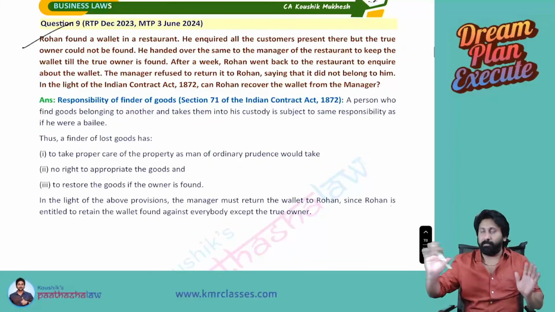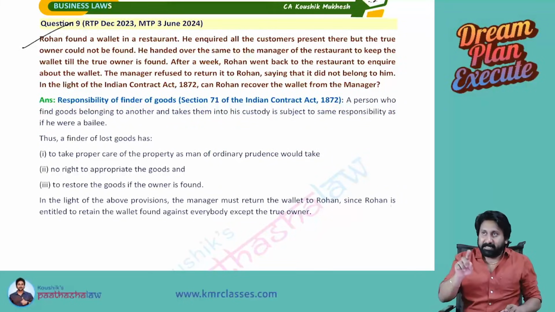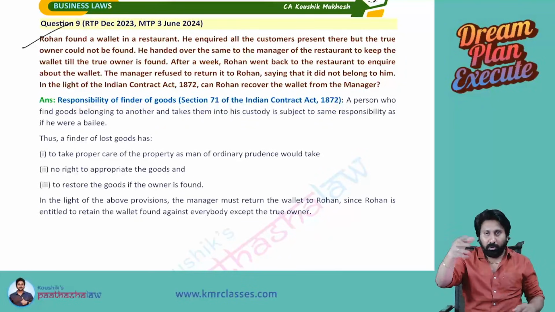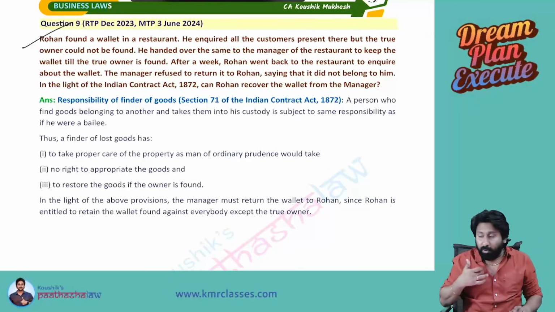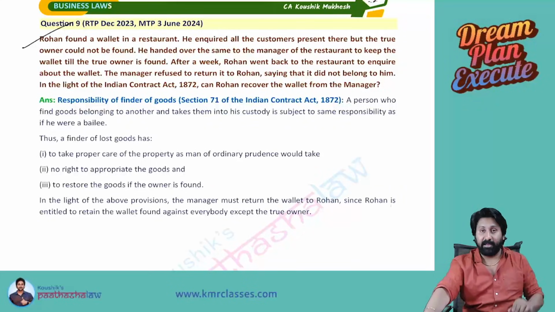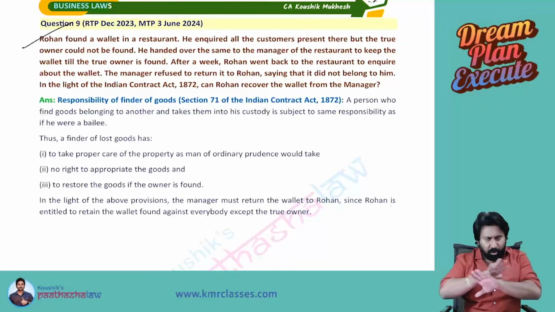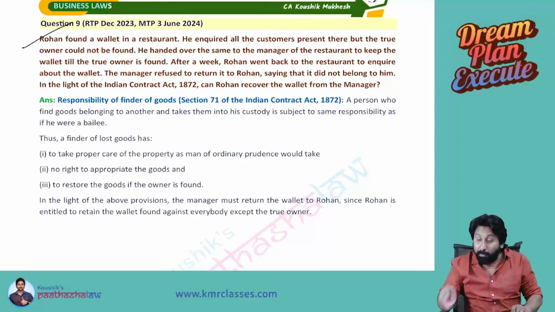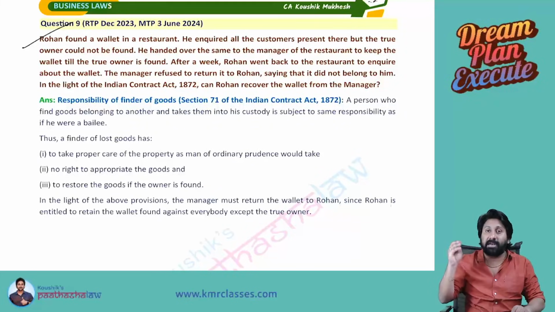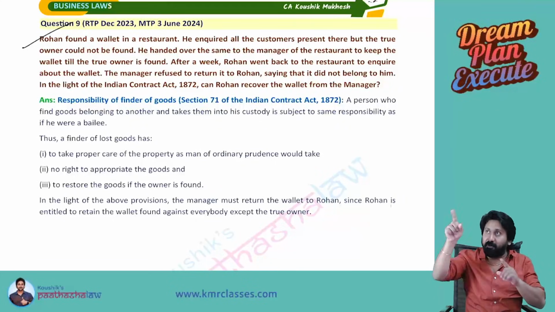Okay, other question. Now listen carefully. One person's wallet, another person found. I found your wallet. You went out, your wallet I found. I asked everyone in the hotel, they said it's not ours. I went and gave it to the manager. Now, in what capacity am I holding it? I am holding it as a bailee. Bailee means what? There is no real contract between me and the person who lost the wallet, but the moment I take the wallet belonging to another person, I am holding it as a bailee for him. So I am responsible for his goods now.